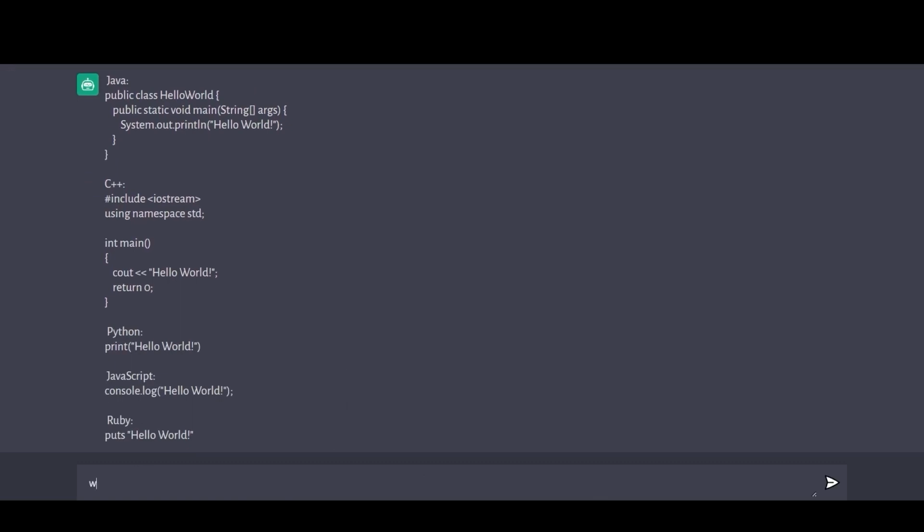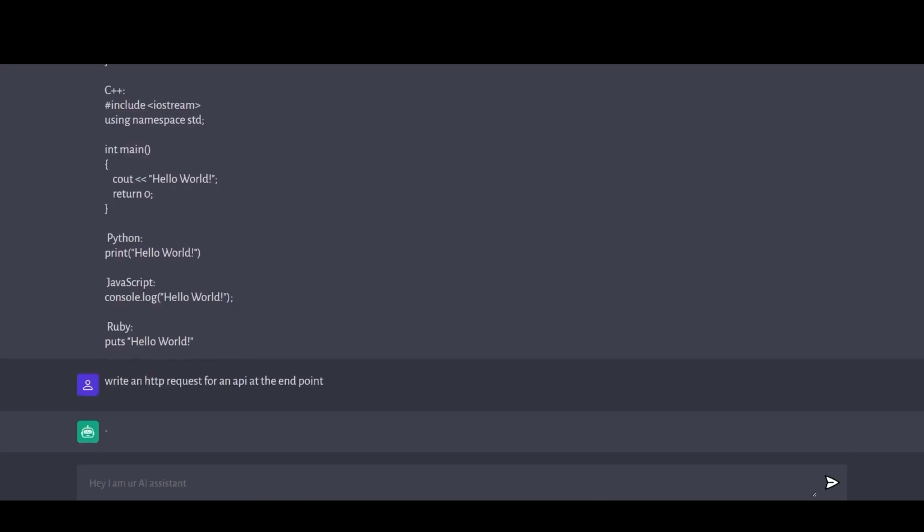Okay, let me try another one. Write HTTP request for an API at the endpoint. Let's see what kind of code it can generate for us. So I was not expecting this one, but okay.